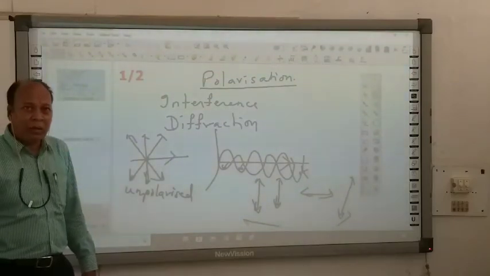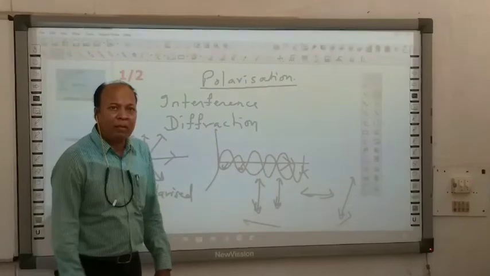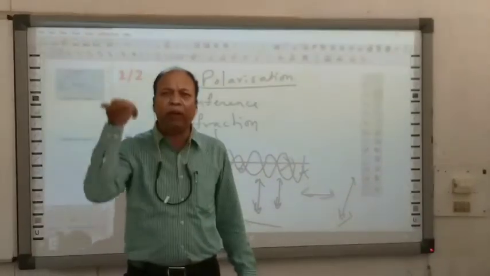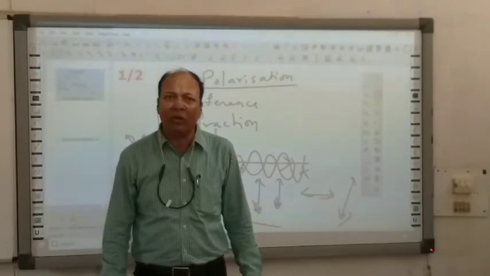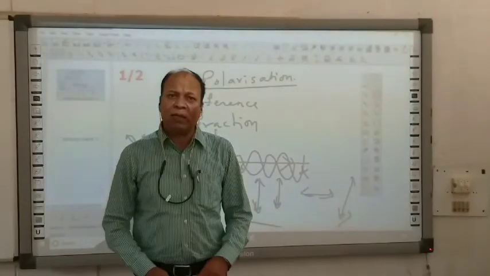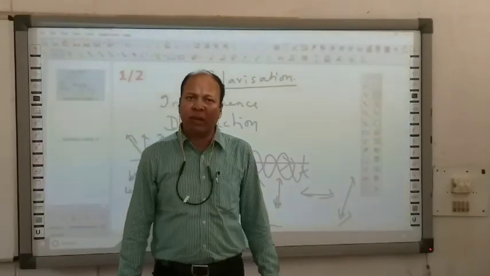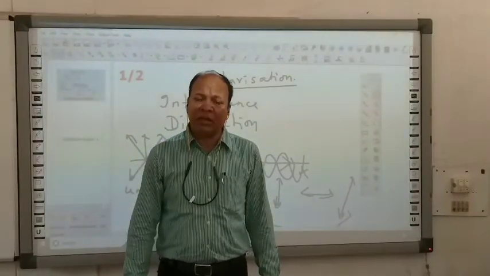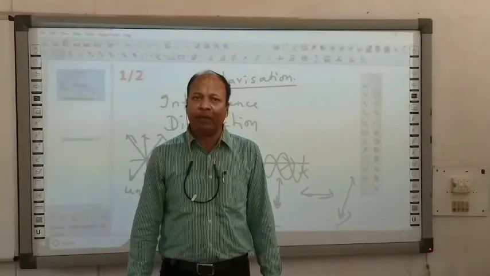Is it clear? When optical vectors are oscillating in all possible directions, that is simple normal light that is coming towards you. That light that is coming towards your eye is unpolarized light. Light coming from the sun is unpolarized light.